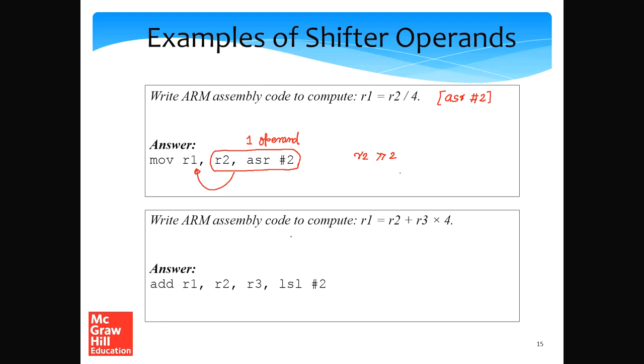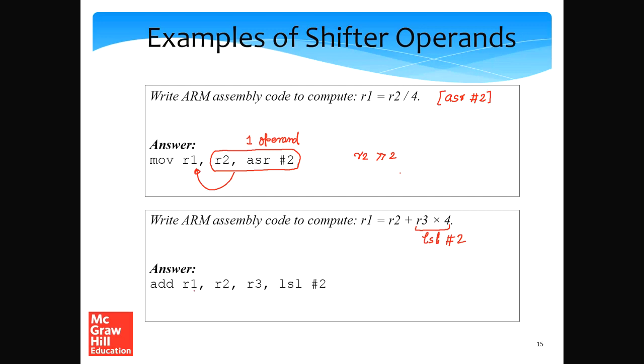So let's now take a look at a slightly more complicated example. Let's compute R1 equals R2 plus R3 times 4. Multiplying a number by 4 is the same as shifting it to the left by 2 positions. So we will write add R1.